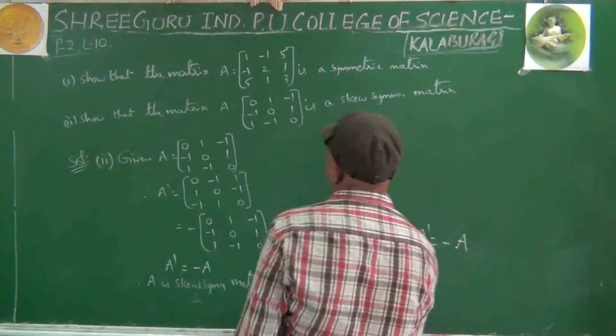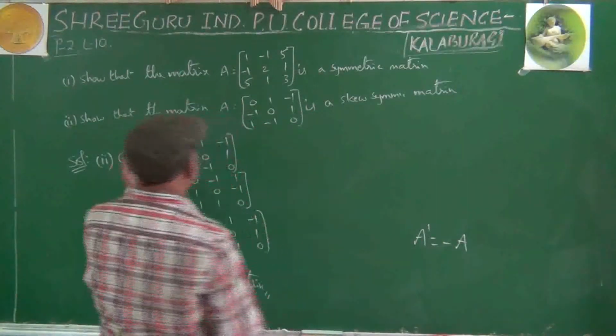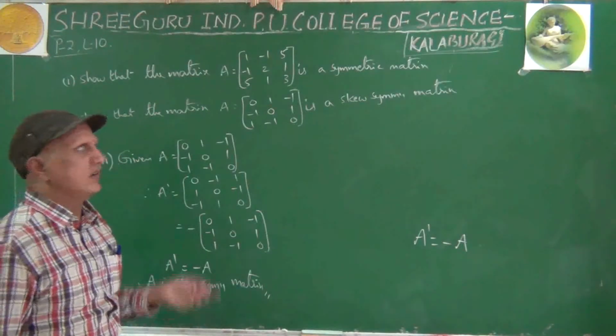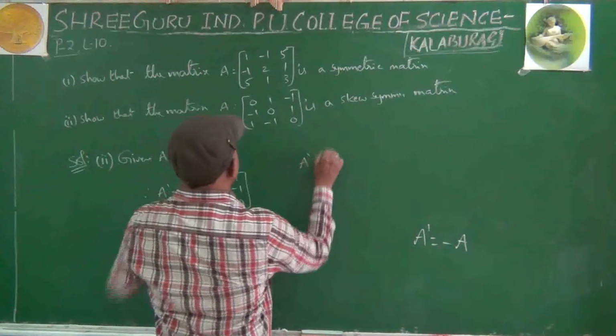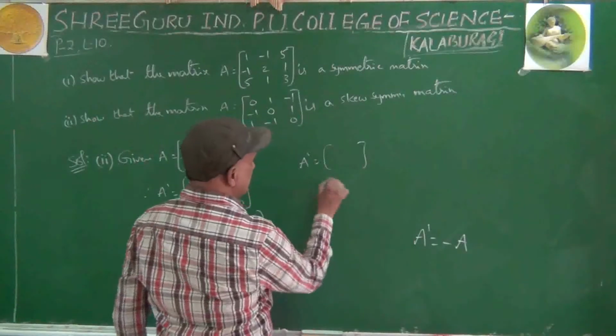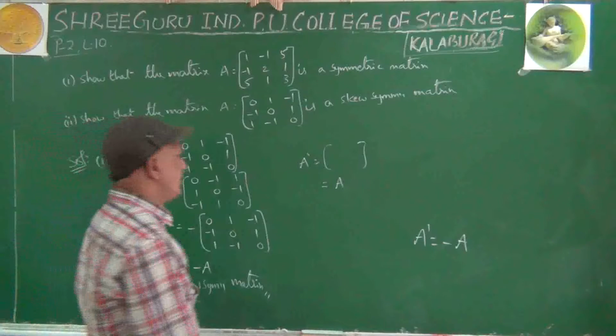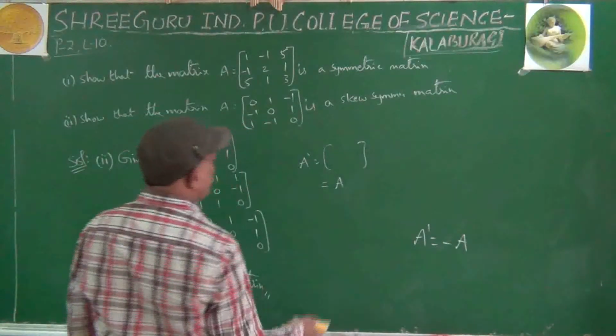Right? The first one you have to do. Given A equal to, find out A dash equal to A. A dash equal to, the same thing will come, equals A. Therefore A dash equal to A. Therefore it is a symmetric matrix.